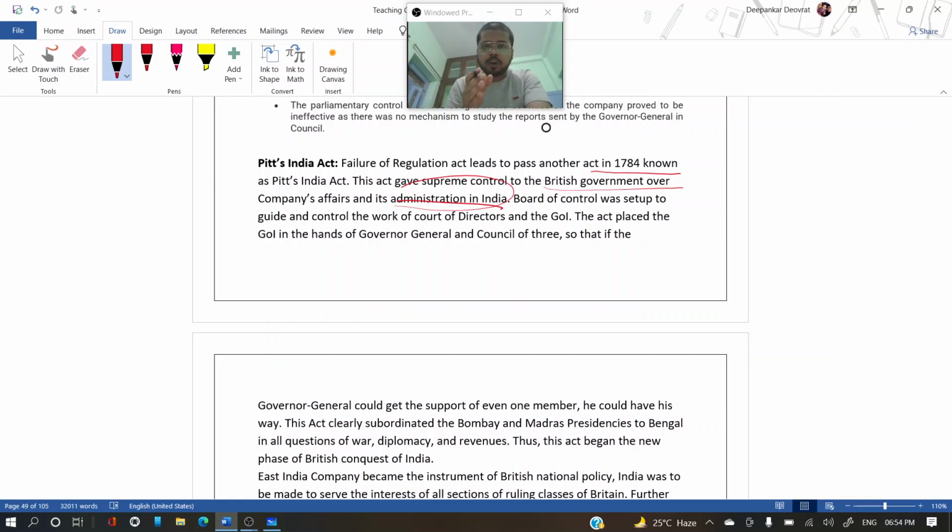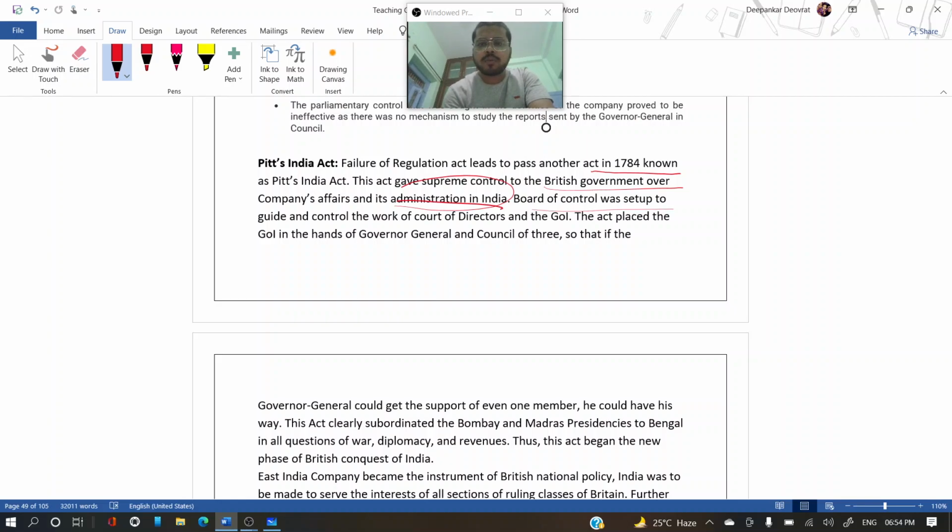Now, in this act, Madras and Bombay have to take permission, and they will work completely under Calcutta for all affairs. So Calcutta became the capital of India, with respect to the British government's work.